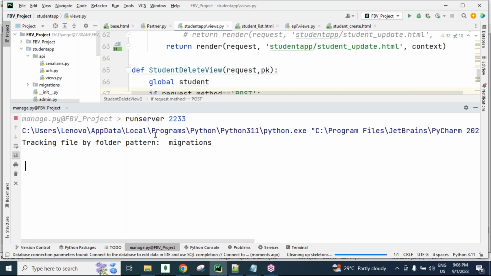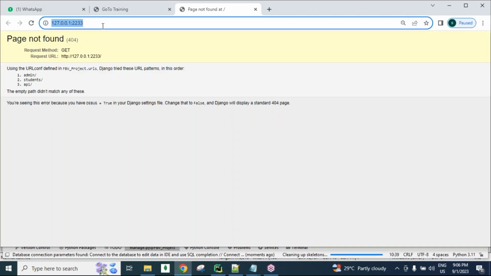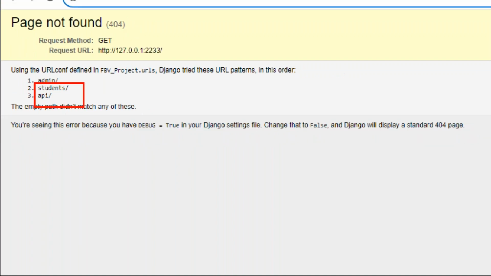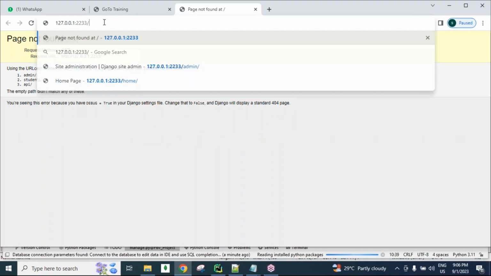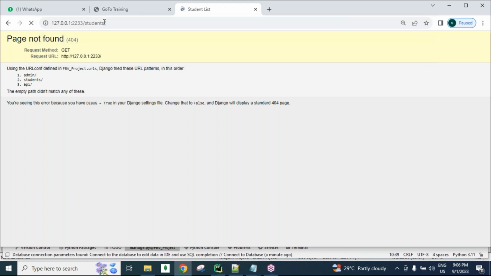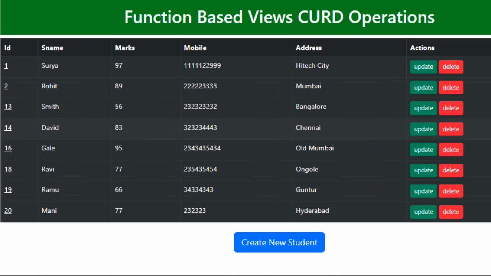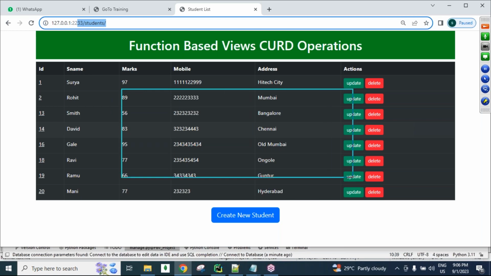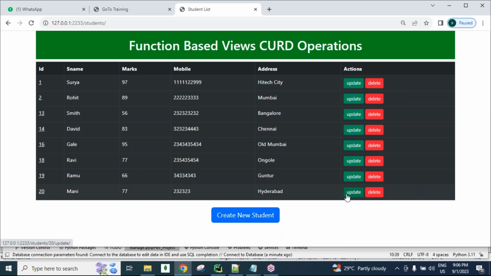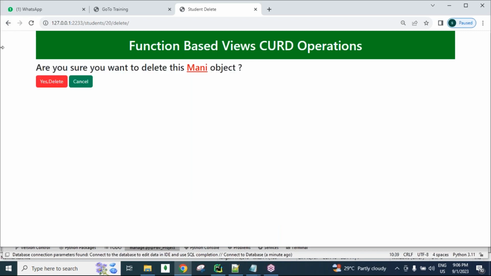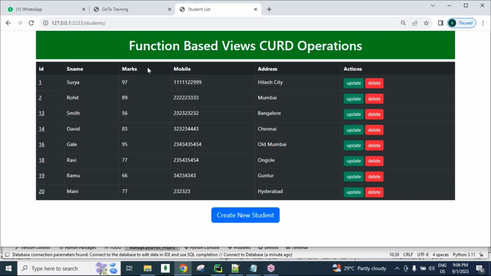I'm running this server on 2233. Now here, API slash student is there, guys. So I'm going to send the students request. This is a Django related CRUD operation project: creating, updating, reading, deleting, all the operations. We can do whatever we want, create related, delete related, clicking cancel like this.